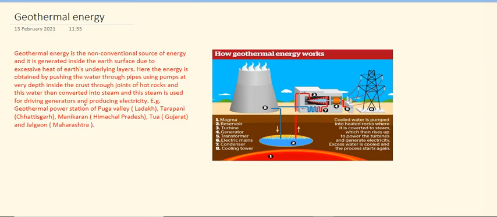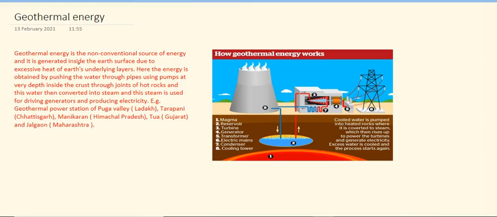and producing electricity. Example: geothermal power station of Puga Valley in Ladakh, which is currently in process, and Tarapani of Chhattisgarh, then Manikaran of Himachal Pradesh, Tua of Gujarat, and Jalgaon of Maharashtra. These are some examples of geothermal energy which are actually in process in our country.